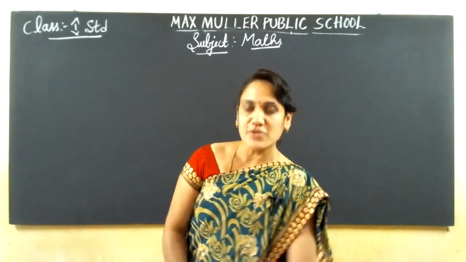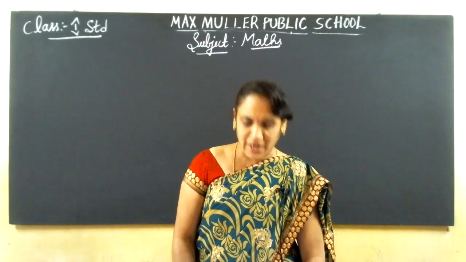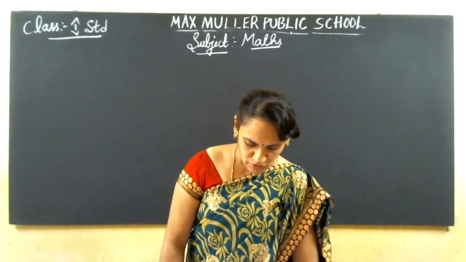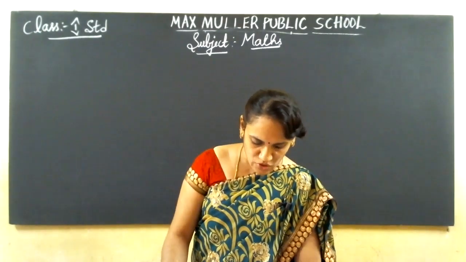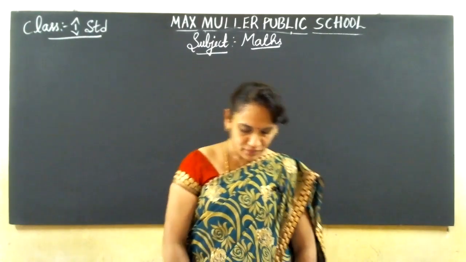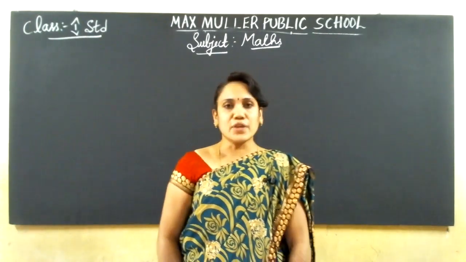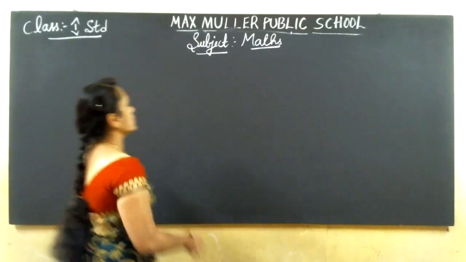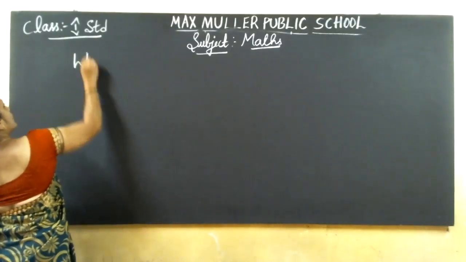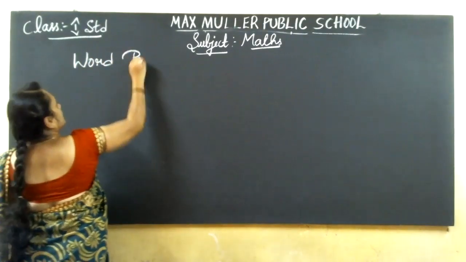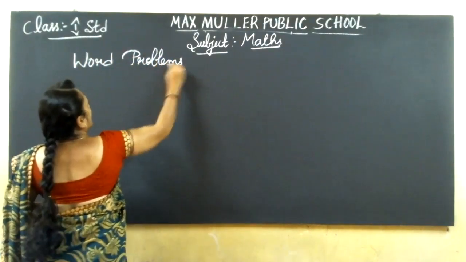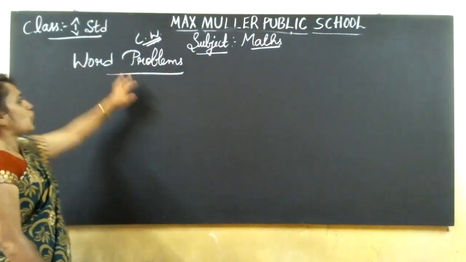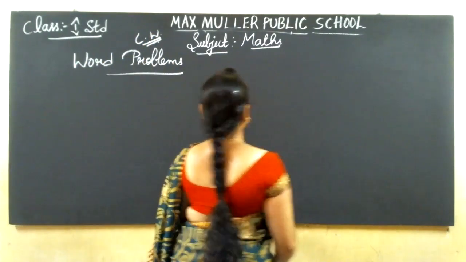In the previous class, we finished the classwork up to number line sums and horizontal addition, isn't it? Now I'll continue the classwork with word problems. Everybody keep ready the Max classwork book. Write the heading word problems and keep ready a fresh page.